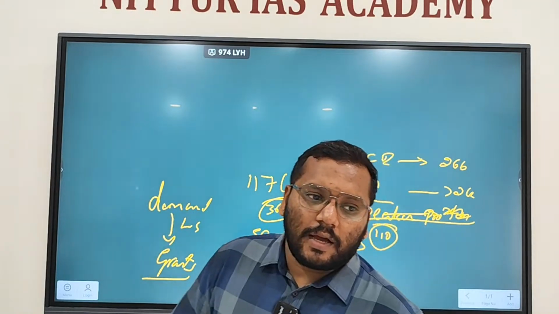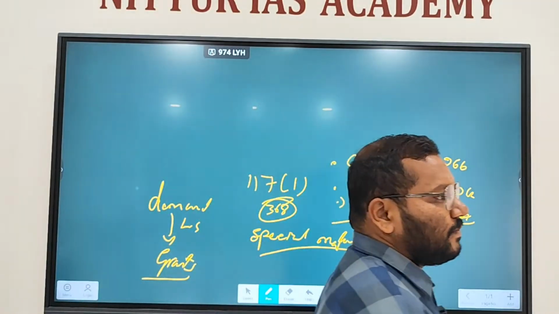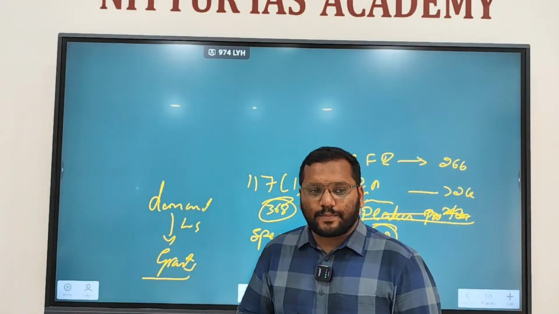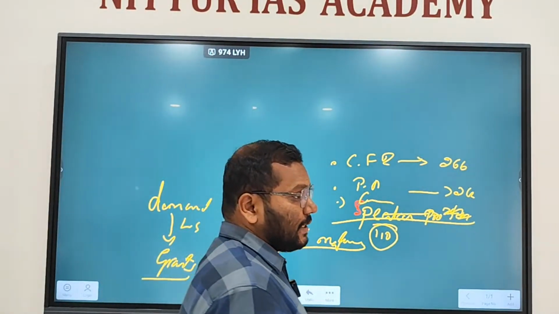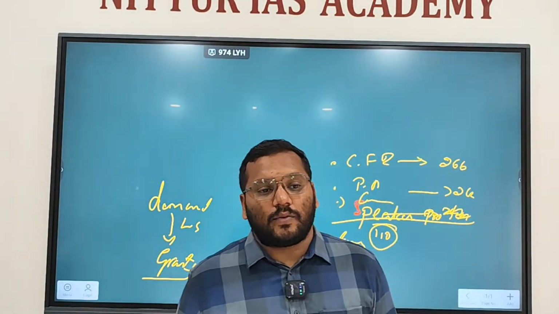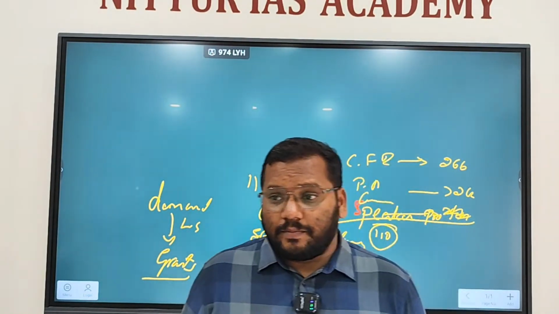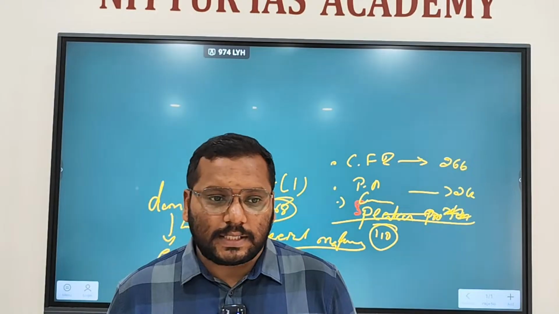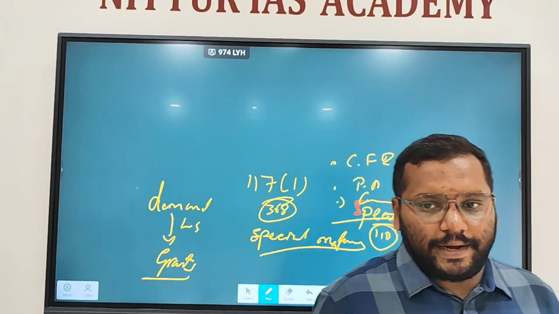Expenditure charged upon the consolidated fund of India, and expenditure made. What is the difference between those two? Charged is not subject to vote of the Parliament, whereas made is subject to vote of the Parliament. Charged includes salaries of Supreme Court judges, pensions of High Court judges, salary and allowances of Union Public Service Commission, salaries of president, vice president, speaker, deputy speaker, right? Election commission, chief election commissioner and other election commissioners' salaries and allowances are charged upon the consolidated fund of India, whereas other expenditures are made from the consolidated fund of India, right?